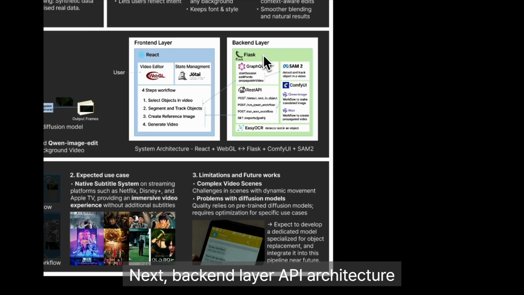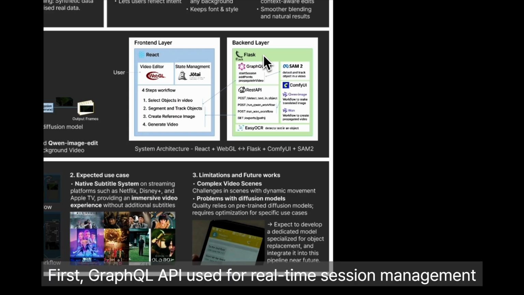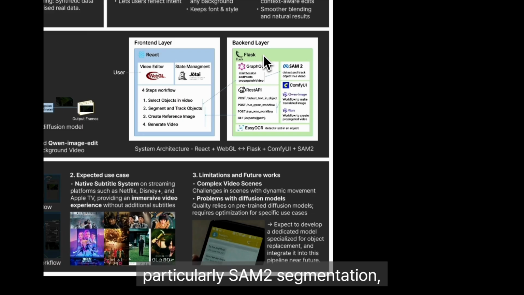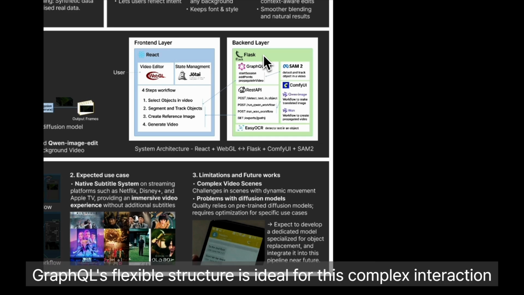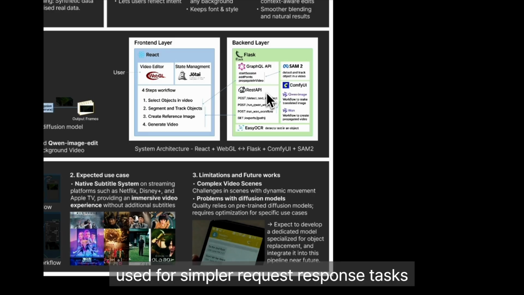Next, the back-end layer. API architecture. We adopted two different API styles depending on usage. First, GraphQL API, used for real-time session management and interactive video operations, particularly SAM2 segmentation, point update, and propagation. GraphQL's flexible structure is ideal for these complex interactions. Next, REST API, used for simpler request-response tasks such as text detection, image generation, and video rendering. The independence of each endpoint improves scalability and maintainability.